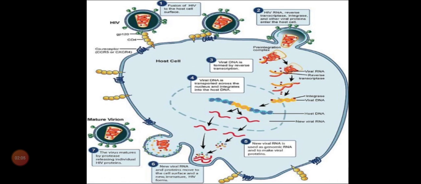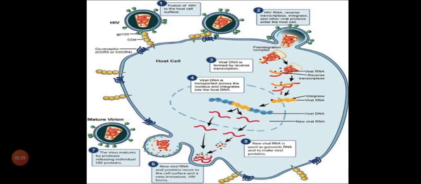The glycoprotein will have compounds called GP120 and CD4. Is that clear? GP120 and CD4 are the components, and only the T helper cells will have the receptors to receive these two components, not other parts of your body.